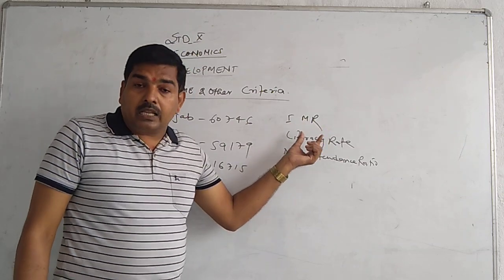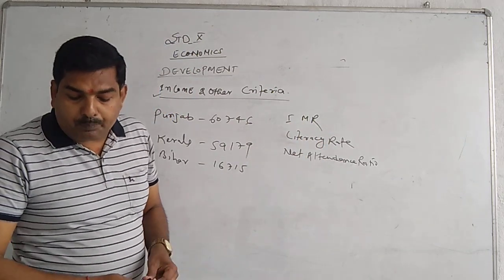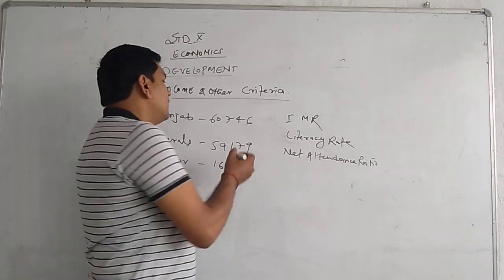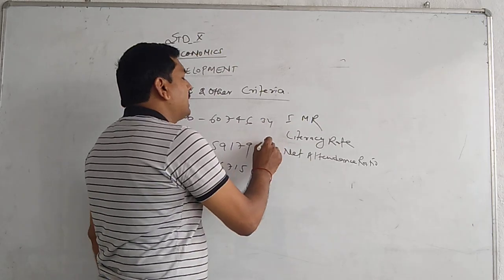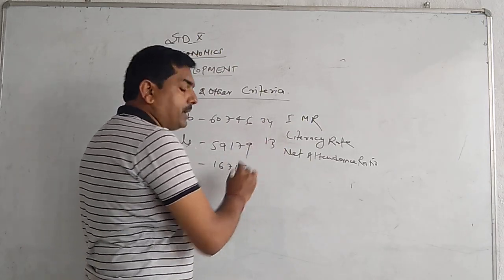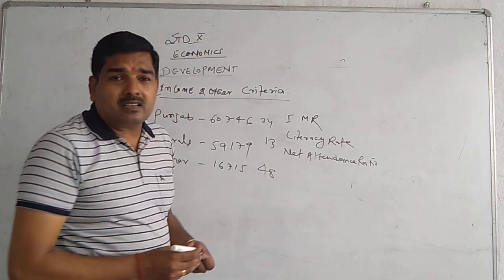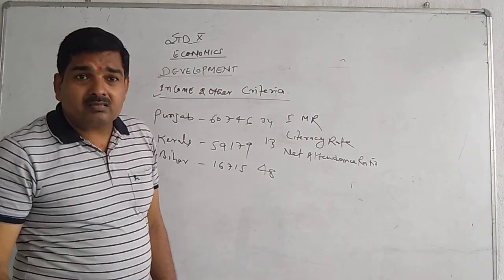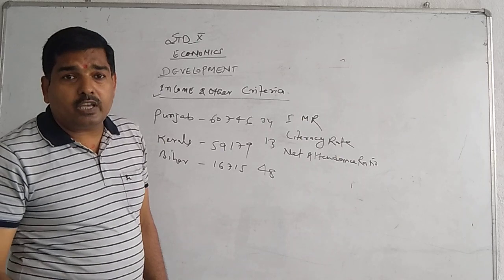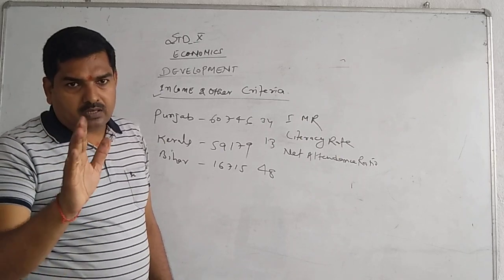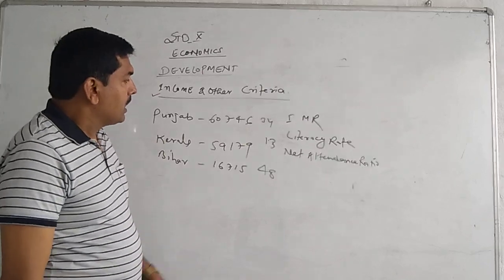According to the book, Punjab is 34, Kerala 13, and Bihar I think about 48. Different books contain different ratios according to the year, so you read according to your own book.